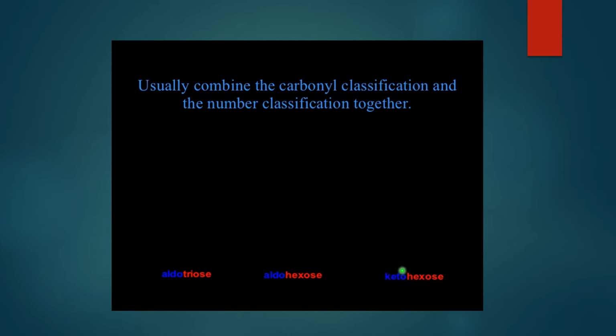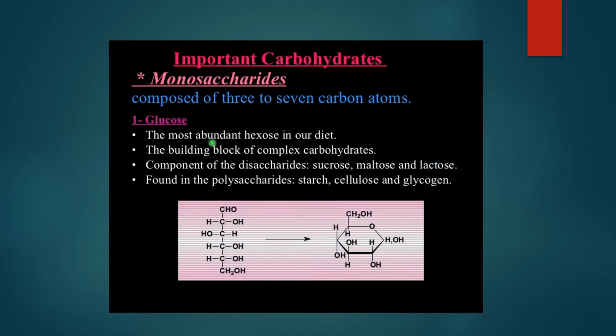Ketose means a ketonic group, and hexose 6 carbon atoms. So what has been done over here? We are combining the carbonyl group, the aldo and the keto group, with the number of carbon atoms present. So in hexose 6 carbons are present, in triose 3 carbons are present. Depending on that, the classification is done. In this, if you can see, we are showing you the different monosaccharides.